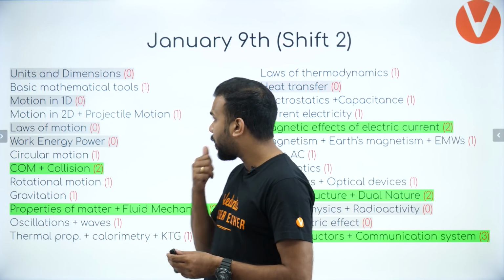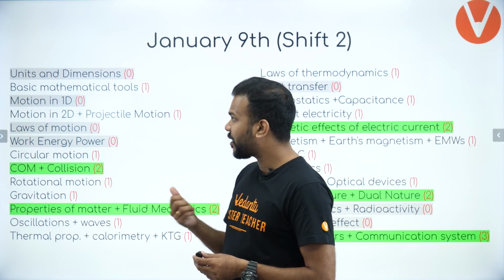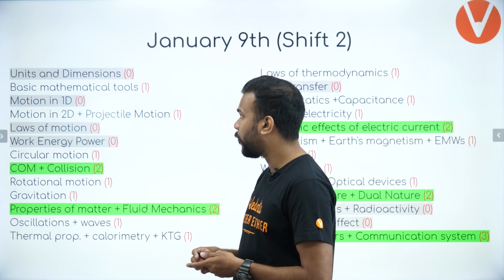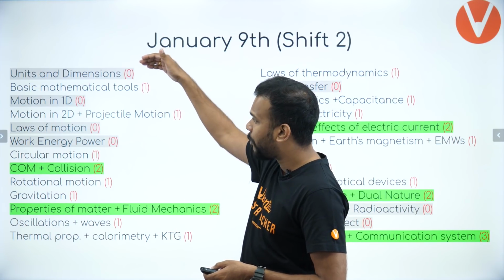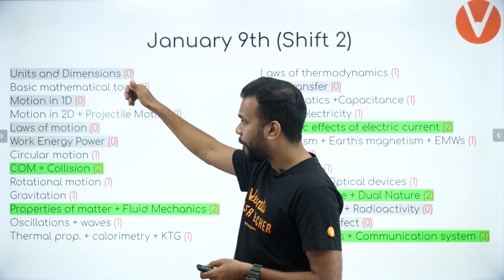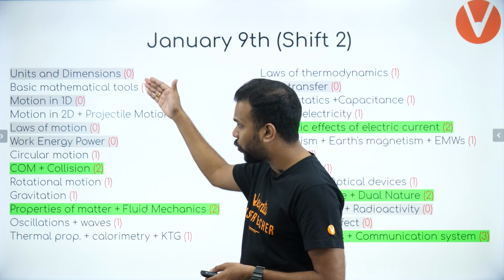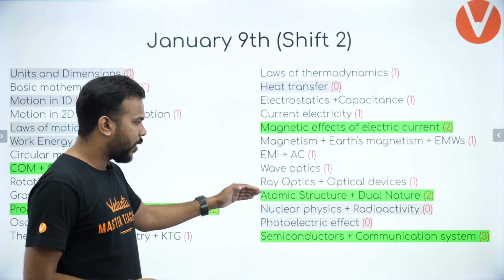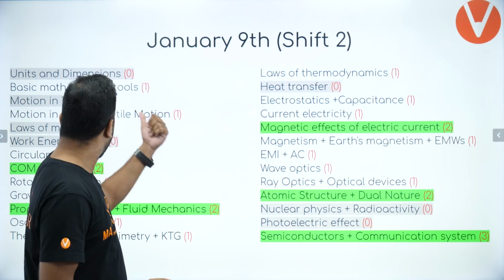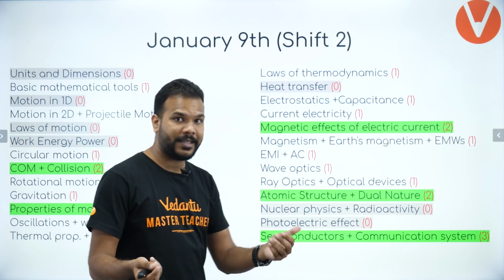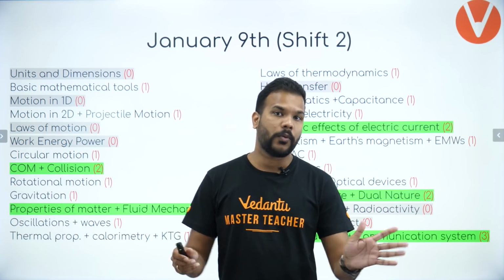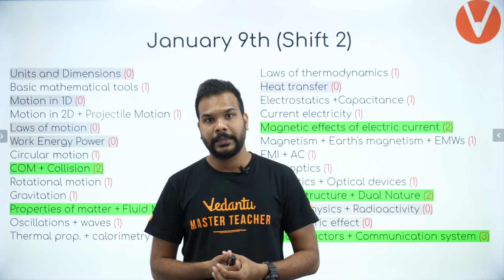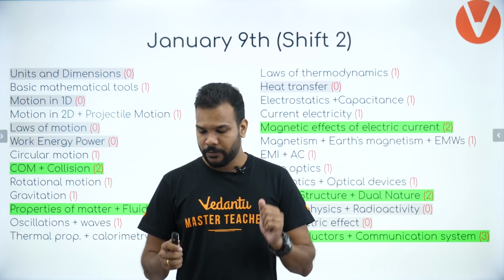And if we look at the chapters from which we had no questions: units and dimensions, motion in 1D, laws of motion, work power energy, so total 4 here, and heat transfer as usual, nuclear physics and photoelectric effect, so 4 and 3 here, total 7 such chapters from where no question was asked. Okay guys, so again the same trend we are following.